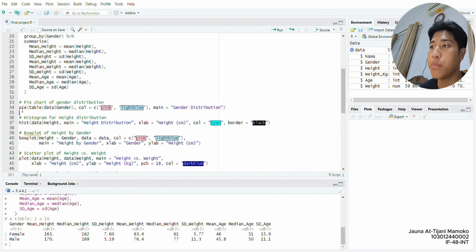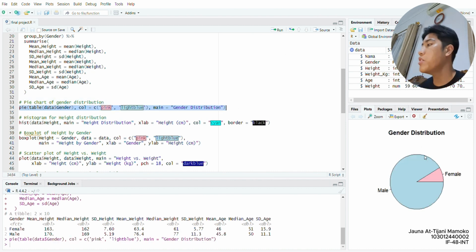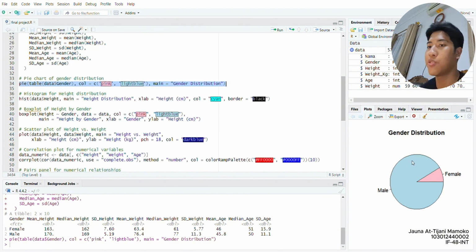And after that, I made a pie chart of gender distribution. I already made a comment right here to make it clear, and then I'll run it. Okay, you can see it from right here. In this pie chart, the blue one is the male and the pink one is female. So we can see the male is dominating the data set. I think it's because I took the data from my father's office, which is mostly male because my father is a soldier. So the data set is mostly male. You can see it from the pie chart, so it really helps us.